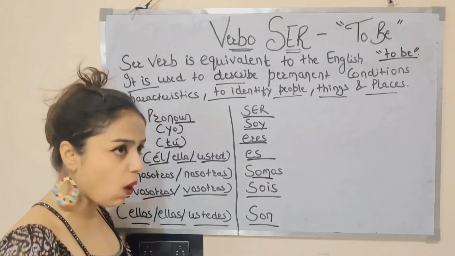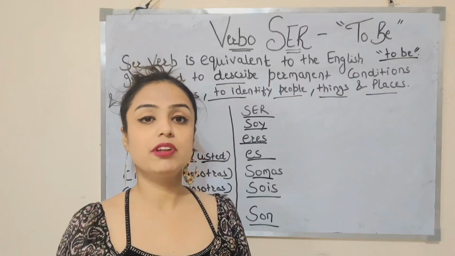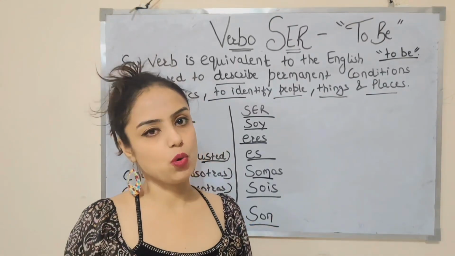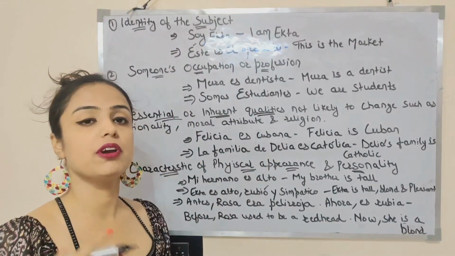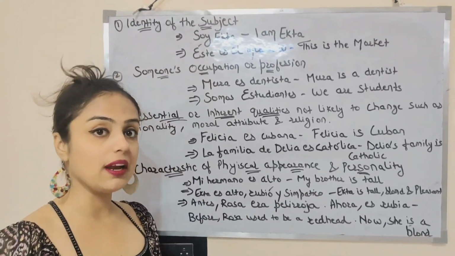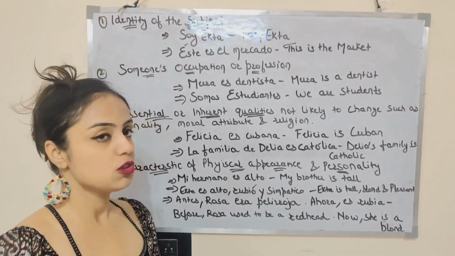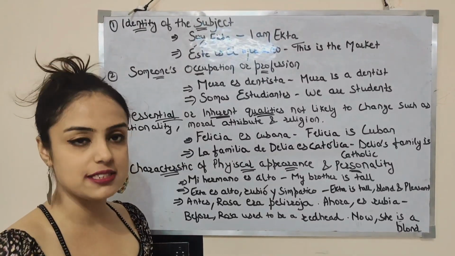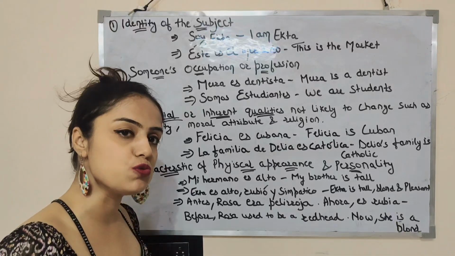Vale? Now I am writing the conditions in which we use ser, with the help of examples, so that you can relate and understand the verb ser better. I have jotted this down for you guys, along with examples, so that you can understand how we use the ser verb in Spanish. Vale? Let me first give you the example for the identity of the subject. When we are talking about the identity of the subject, we use the ser verb.